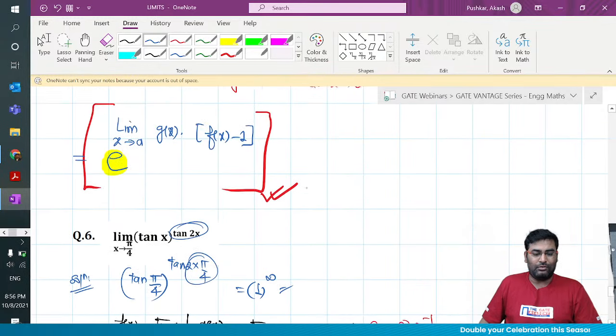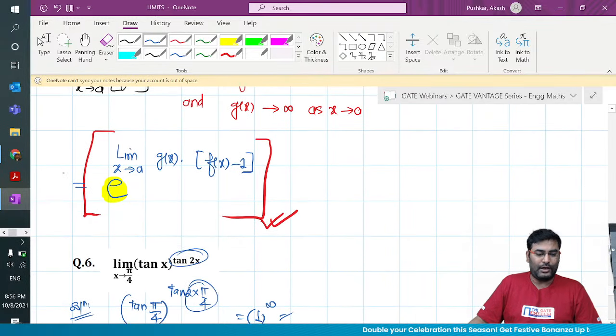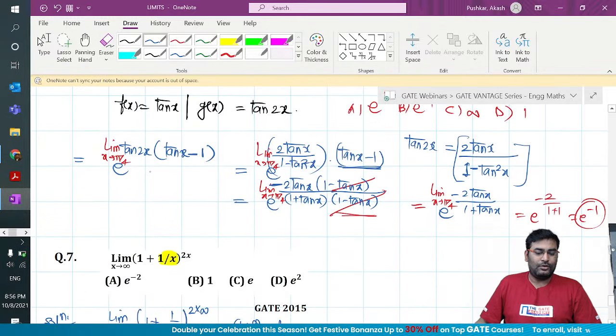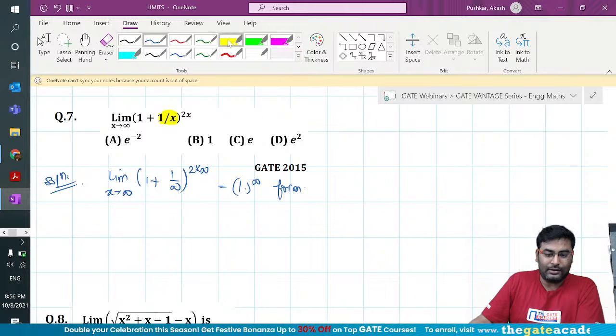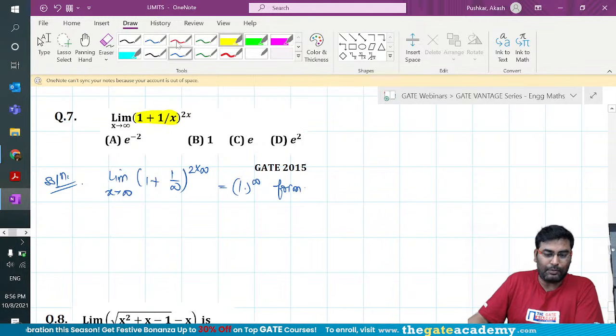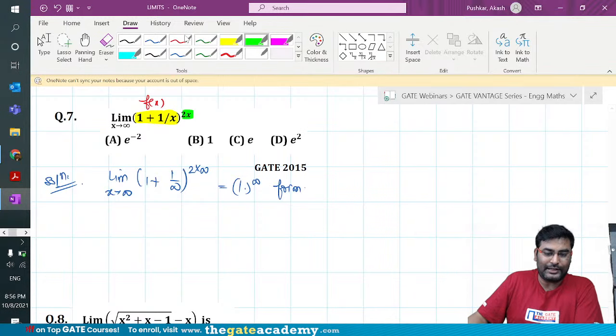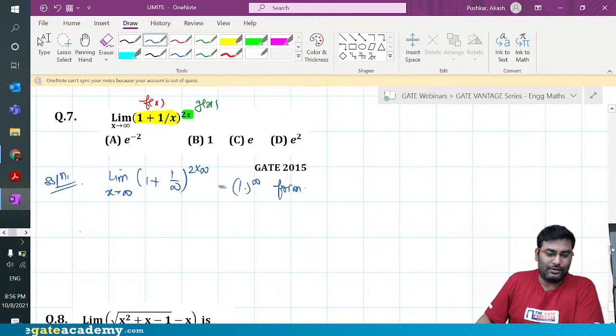How are we going to use that formula? What is the formula here? Come on. It is e to the power limit x tends to a. So you have to think like that this whole thing, this yellow part is your f of x, and the green part is your g of x, and then you do the rest. So how will you solve it?